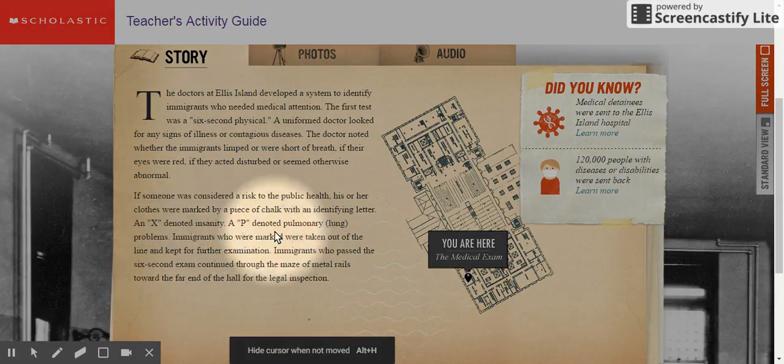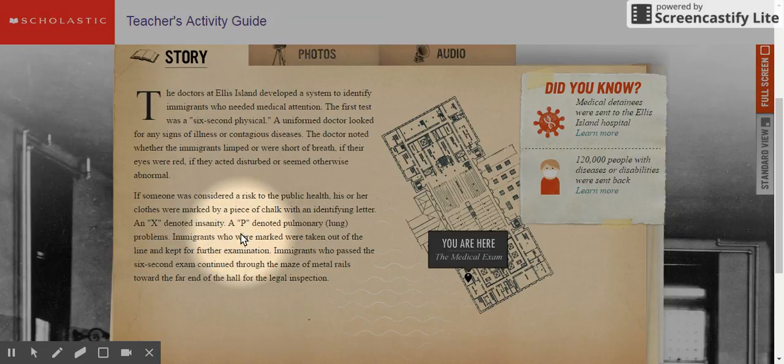I notice that right here in this second paragraph, I see the information that I need. I see that immigrants were marked with chalk and were taken out of line for further testing. As I look further on this webpage, I notice there is a lot of other information available to me. There are sidebars to the right that could give me more information or facts that I might need.